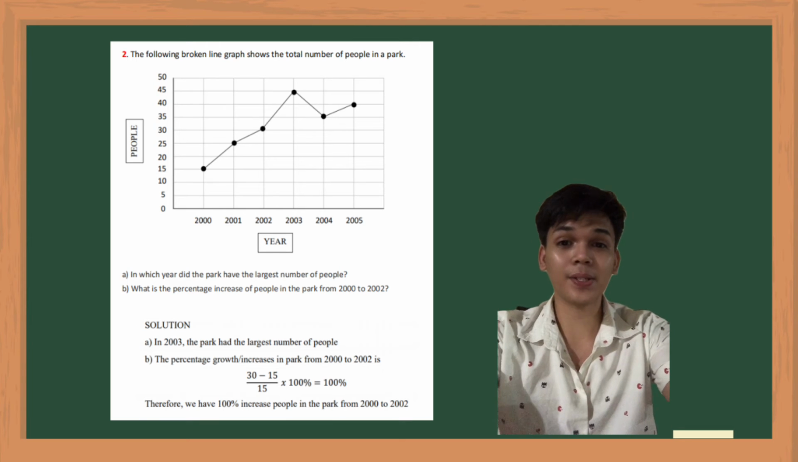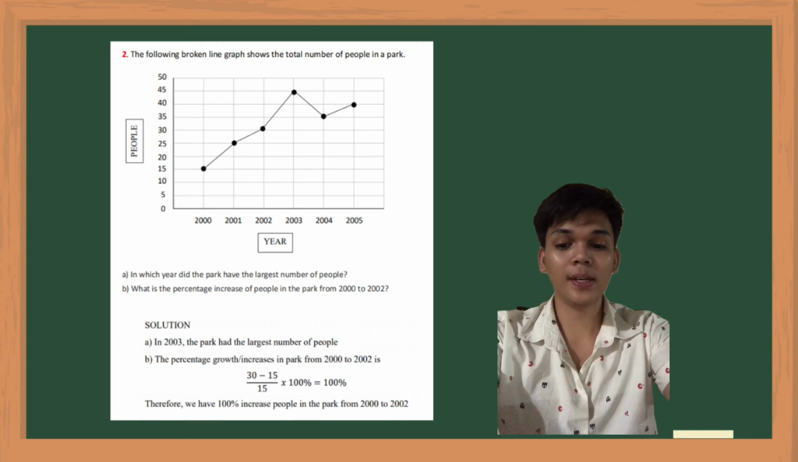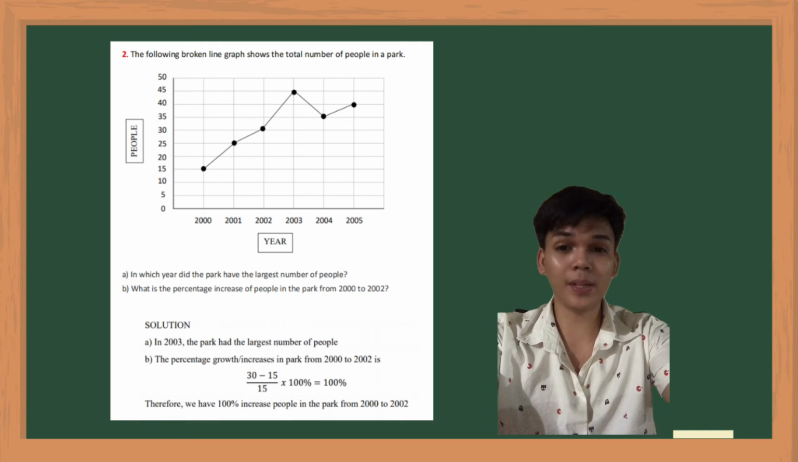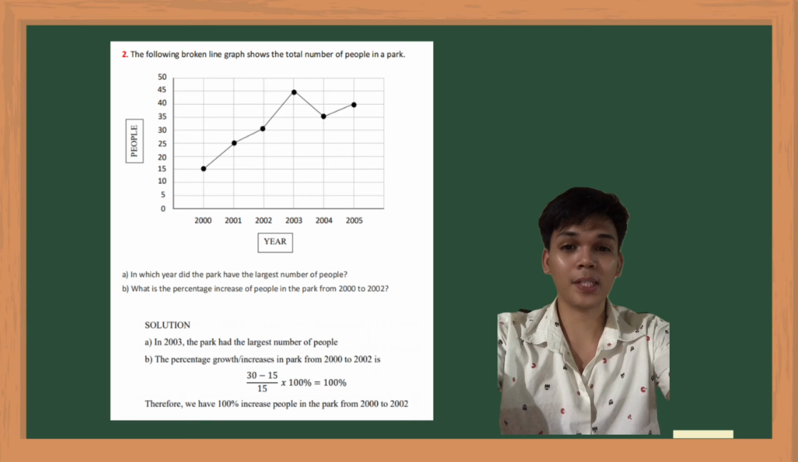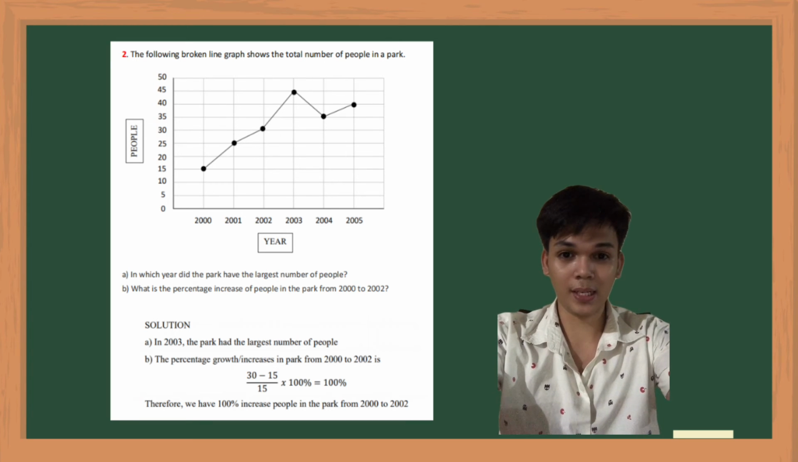Let's try to answer the questions below. First, in which year did the park have the largest number of people? As mentioned earlier, you can easily identify it from the graph itself. So the answer is 2003.